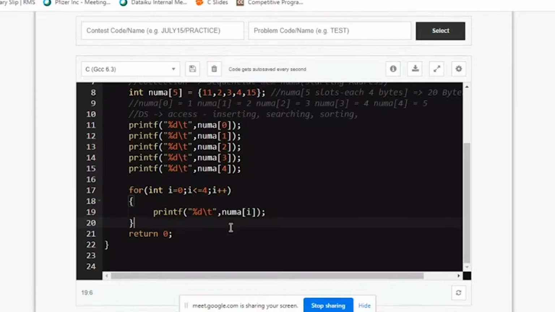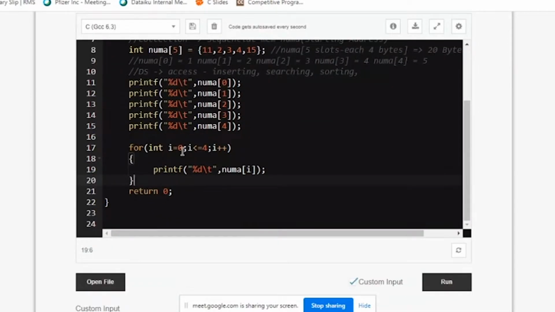So what happens is, first time my i is 0, it checks whether 0 is less than or equal to 4. It's correct, so it gets inside and prints num a of 0. It goes again to the loop statement, increments i by 1, and it prints the second element.